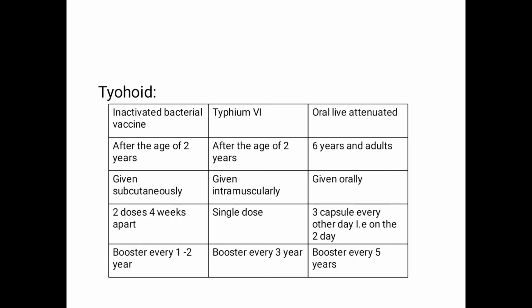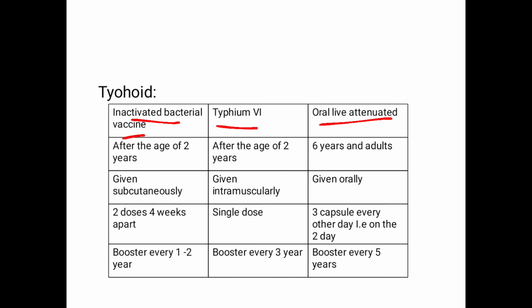In case of typhoid, the causative organism is Salmonella typhi. Typhoid is again one of those diseases associated with a lot of complications. Over here we have 3 different types of vaccines: the inactivated bacterial vaccine, Typhoid Vi, and the third one is oral live attenuated. There are certain differences between these 3.